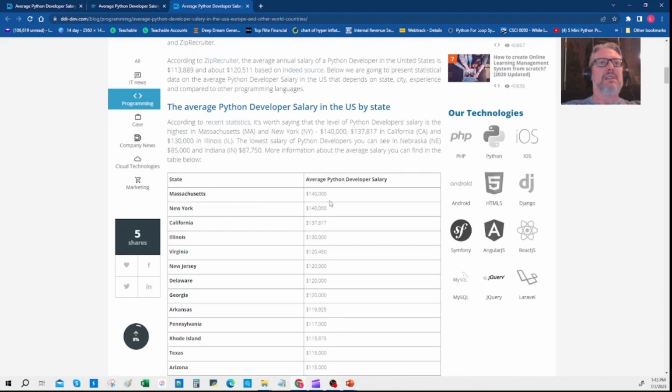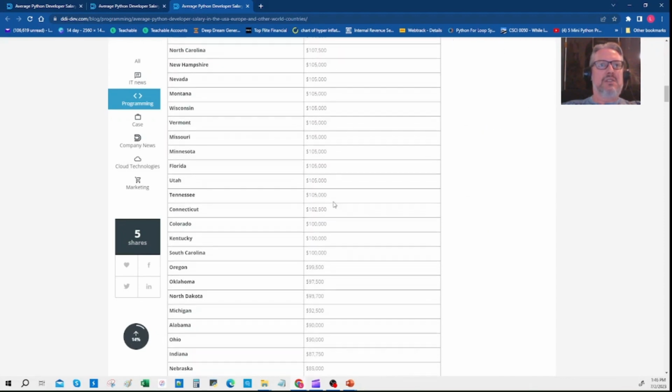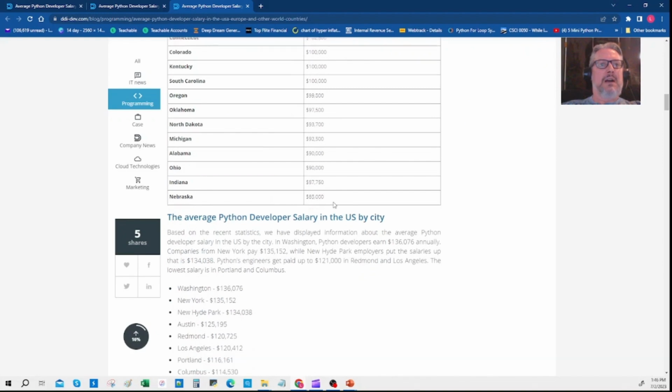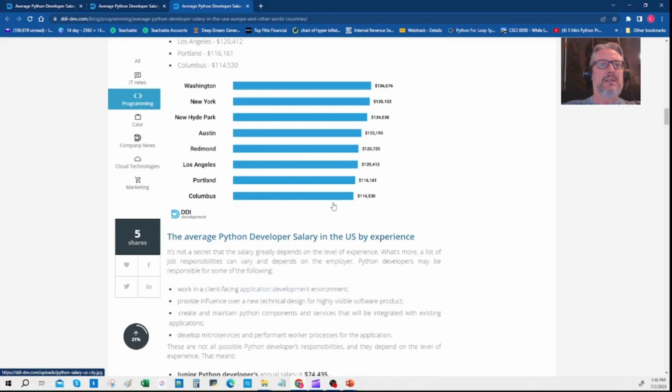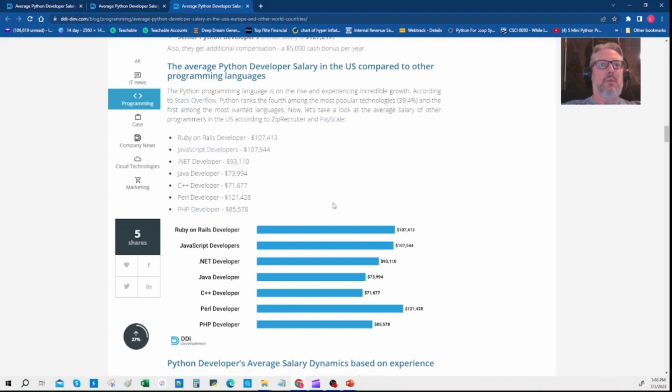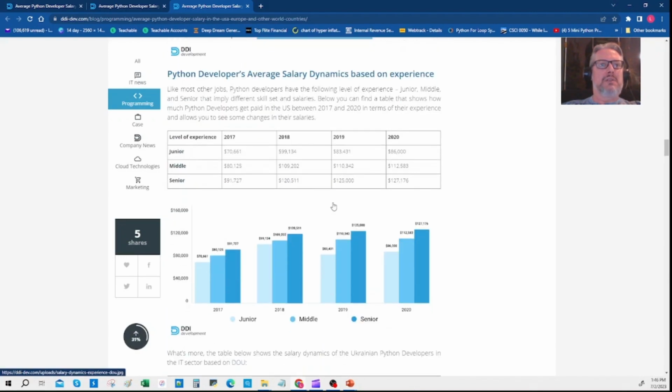But it just basically gives the ranges depending on where you live in the US. Like in Massachusetts, average developer salary is about 140. Again, this depends on skill level and location, but it's just important to note. And then if you're not looking at this in the US, there's other information here on where you're located, and you can also look at the charts and the data.